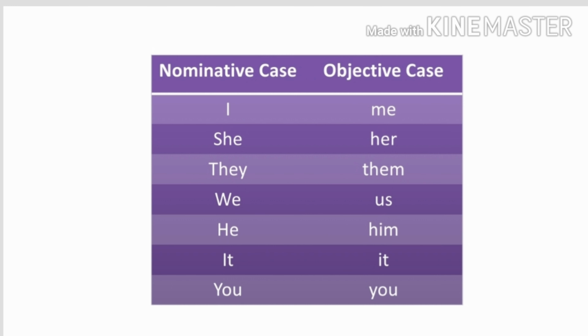Let's take another example. I am proud of them. In this sentence, I is the subject. So, I is in nominative case and I am proud of them. Here, them is used as an object. So, we can't use they here. We can't say I am proud of they. We will say I am proud of them. I hope this has become clear. This was all about personal pronouns. Now, we will move to possessive pronouns.